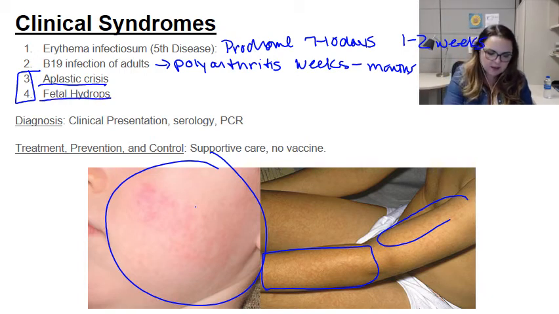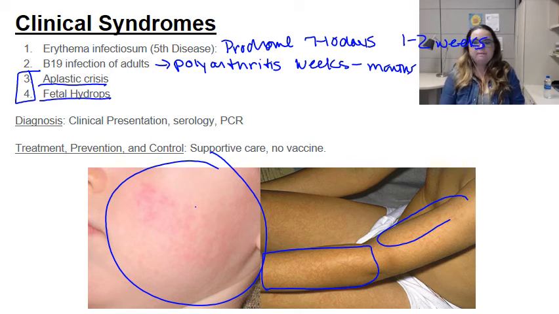The other serious complication is fetal hydrops. B19 infection of a seronegative mother increases the risk for fetal death. The virus may infect the fetus and basically kill the erythrocyte precursors within the fetus, causing anemia, edema, hypoxia, and congestive heart failure, which is hydrops fetalis. If you have a seropositive woman who becomes infected with B19 while pregnant, there's no adverse effect on the fetus, and it does not appear to cause any congenital abnormalities in that case. The likelihood is that mom has antibodies that then protect the fetus and everything is fine. But if the mom was seronegative and becomes infected, mom will be fine, but the risk to her fetus is very significant.